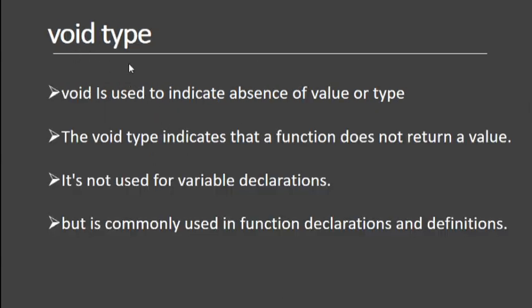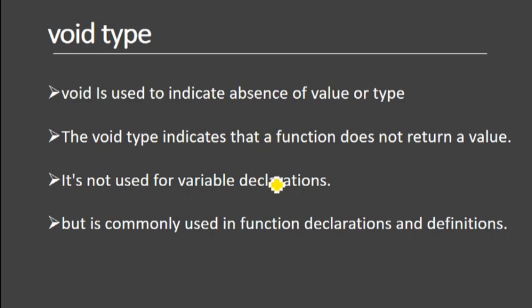And there is another data type, the void data type. So void is used to indicate absence of value or type. The void type indicates that a function does not return a value. It's not used for variable declaration, but it is commonly used in function declarations and definitions.